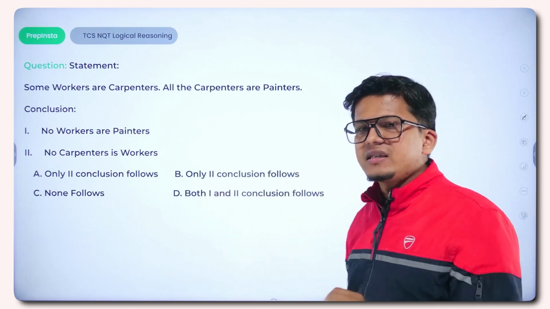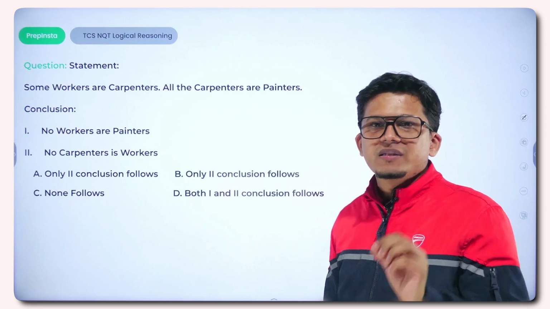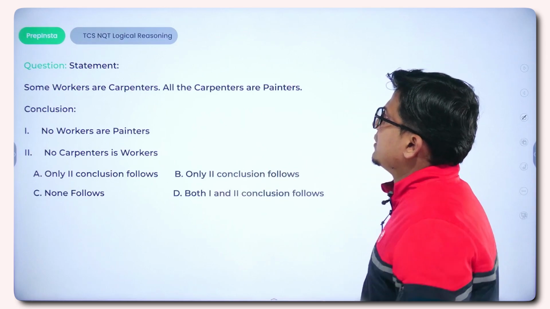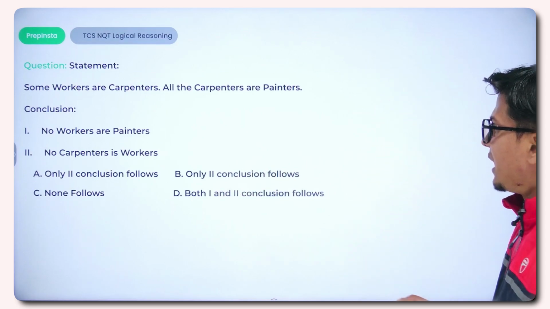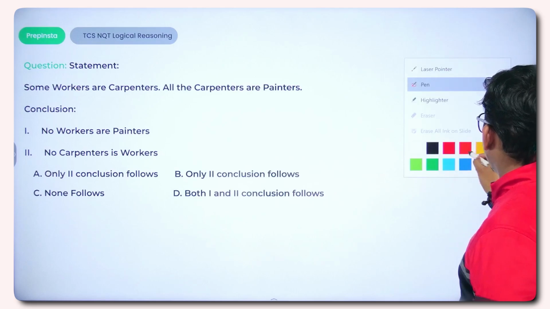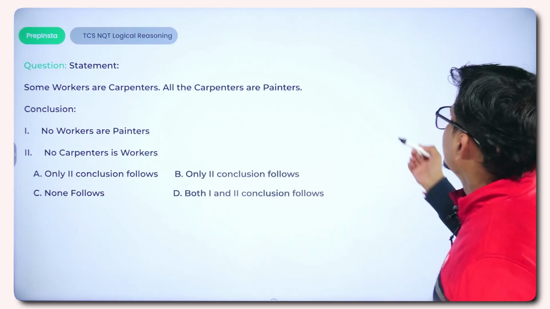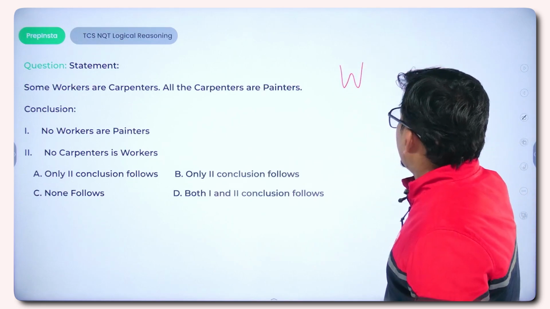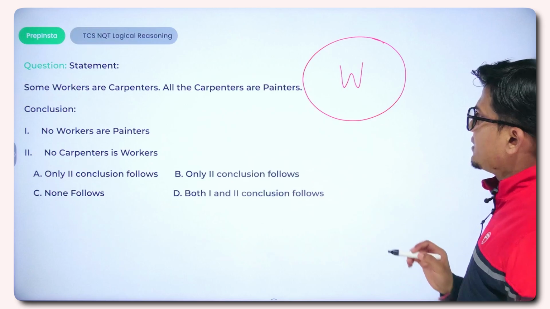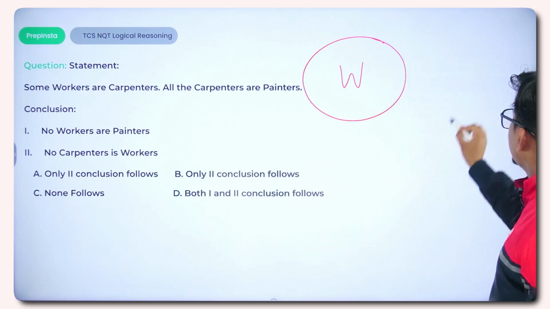Here we are just going to demonstrate the previous year question, so I am not going to discuss the concept of the particular topic. The statement given is: some workers are carpenters. How can we demonstrate it with the help of a Venn diagram? If this circle represents all the workers, then some of the workers are carpenters as well.